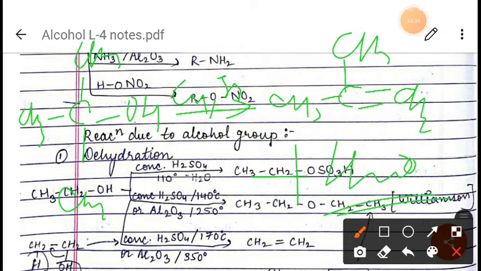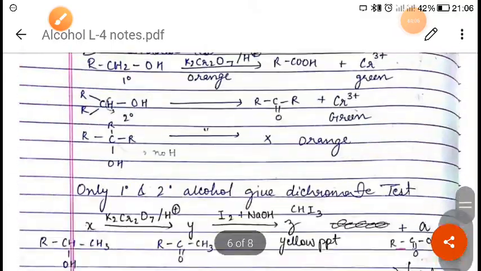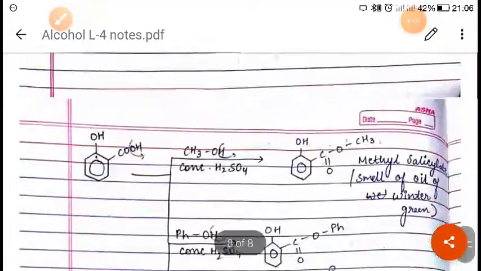So what we have seen, dehydrogenation of alcohol is achieved when the vapor of alcohol is passed over copper, as we have seen, around 573 Kelvin. Here primary and secondary alcohols will get easily dehydrogenated to form aldehydes and ketones, and hydrogen gas will come out from the reaction. But when we are taking a tertiary alcohol, it will lose water, not hydrogen. Okay, so I hope you have understood the chemical properties of alcohol, right?